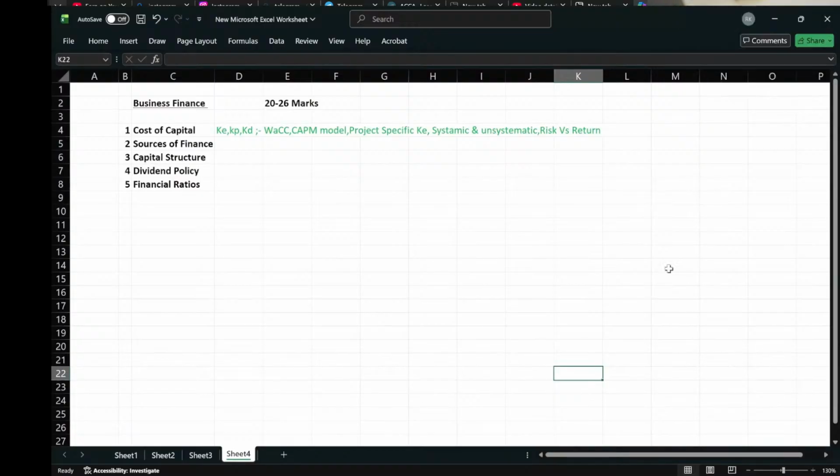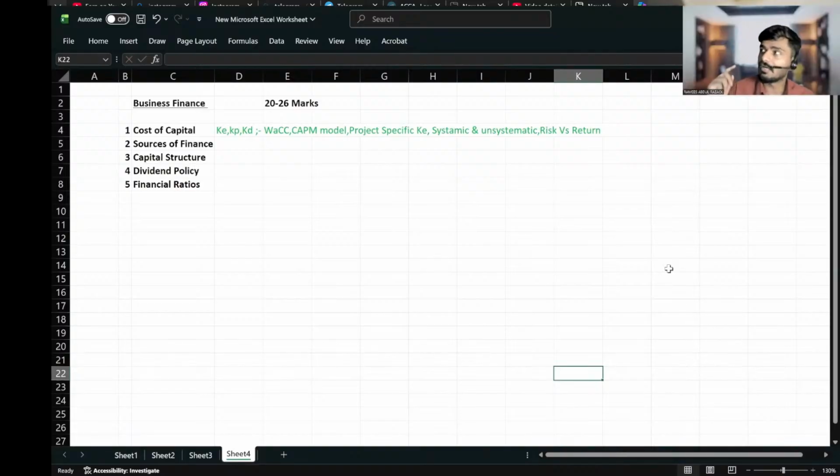Equity has more risk. Yes, KE will have more risk, because ordinary shareholders are taking more risk than preference shareholders, and then more risk than debt holders, right? So KE will have the highest risk. Cost of equity. Equity shareholders will be facing the highest risk.